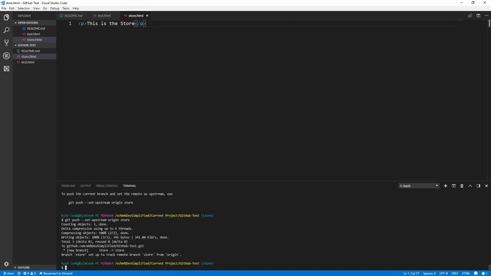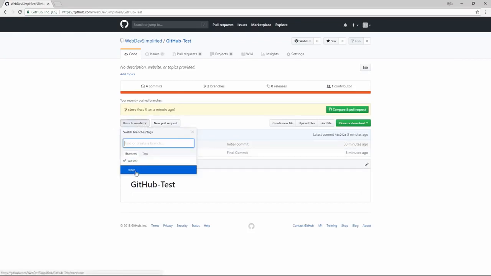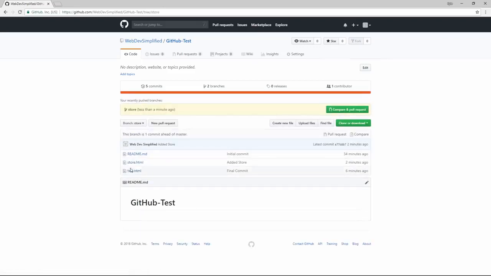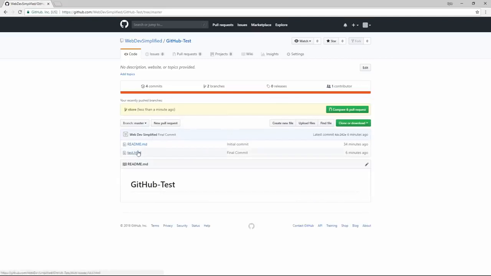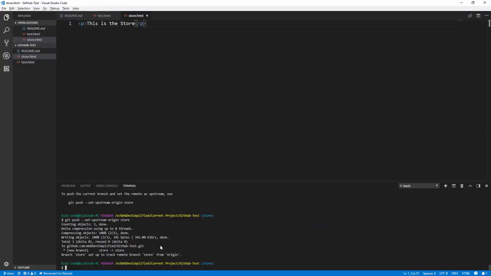Now let's go over to our remote repository, refresh it, and you'll see that these changes don't actually show up. It's because it's on a separate branch. As you can see here, we are on branch master, and if we switch to the store branch, you'll see that now our store changes show up here. If we switch back to master, you'll see that they are no longer there. But we want those changes to be in master because now our store is complete.